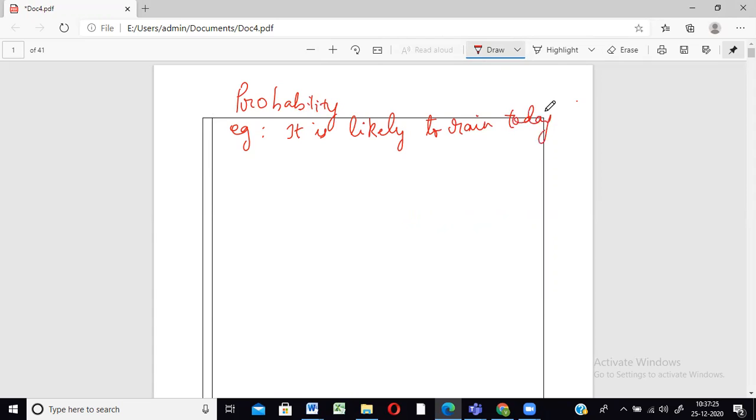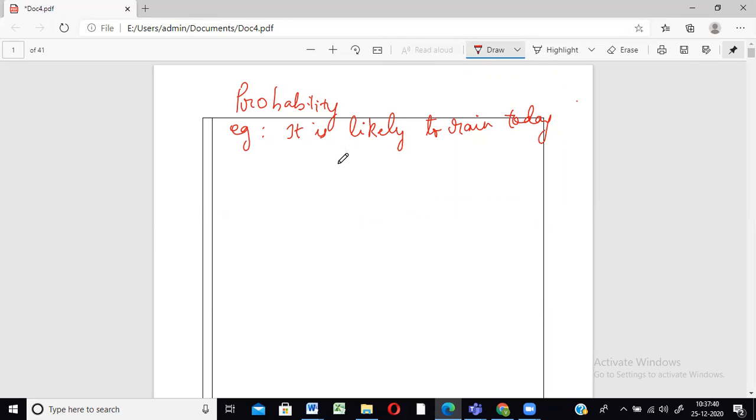What does that mean? Likely to rain today, meaning yes, it may rain. But can I ever give you a guarantee that it is definitely going to rain today? No, right? We can't do that, correct? So chances of something happening, that is what is called probability.